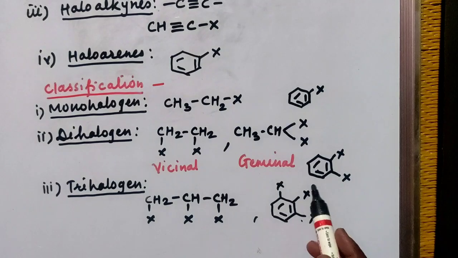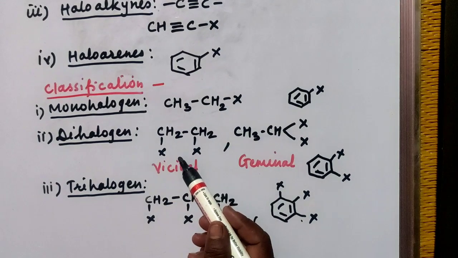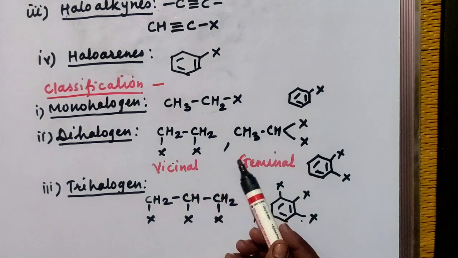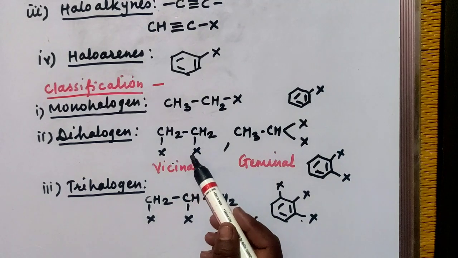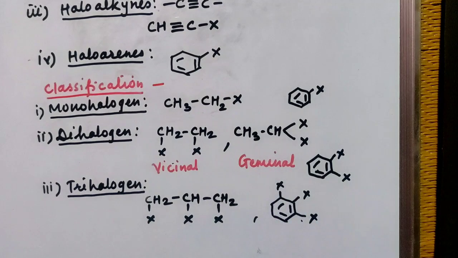So this is your trihalogen derivative of arenes. These are the trihalogen derivatives of alkanes. Wherever dihalogen derivative, here in case of alkanes, two different classes are there, vicinal and geminal dihalide. In vicinal, both the halogen atoms are present on adjacent carbon atoms. In geminal, both the halogen atoms are present on the same carbon atom.